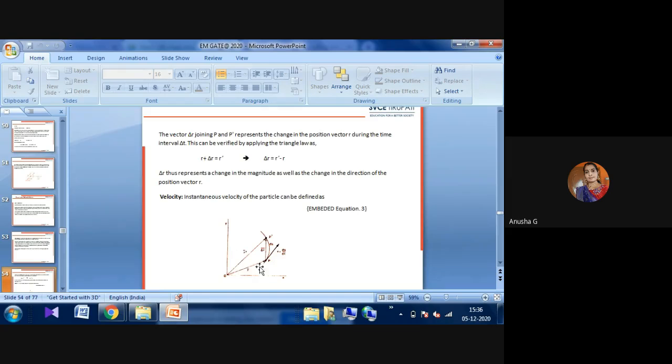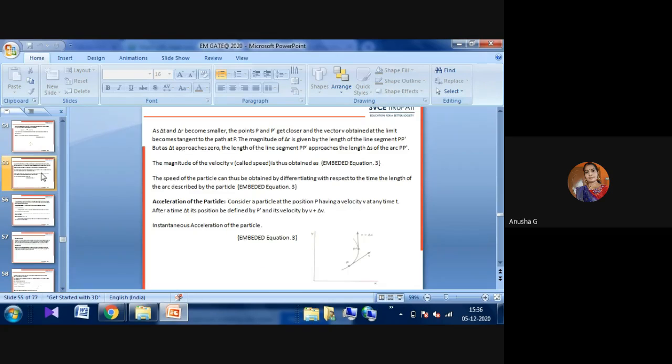The instantaneous velocity of the particle can be defined as V equals delta R divided by delta t. Velocity is measured in meters per second, that is, distance per second. That distance depends on whether the particle is moving in the left direction or the right direction, and that direction we take here. Then you can observe the acceleration of the particle also. Whenever the velocity changes, automatically the acceleration also changes.